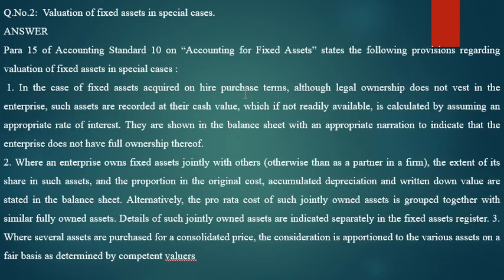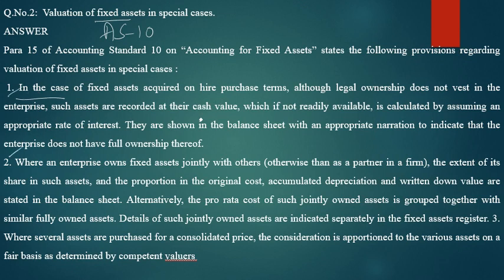Question number 1 done. Question number 2: valuation of a fixed asset in respect of special cases. A special case means the valuation of a fixed asset is done in AS 10 only. Case 1: a fixed asset acquired on a hire purchase system, although the legal ownership does not vest in the enterprise, such assets are recorded at their cash value. So if the asset is purchased in the hire purchase system, you should write it as per the cash value only. That is the first case.